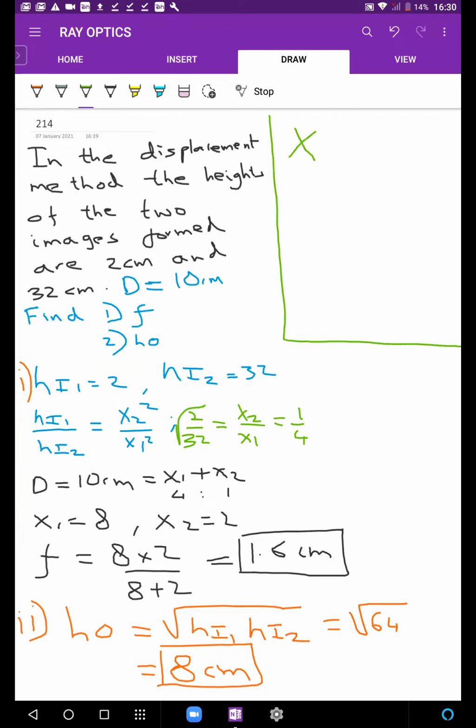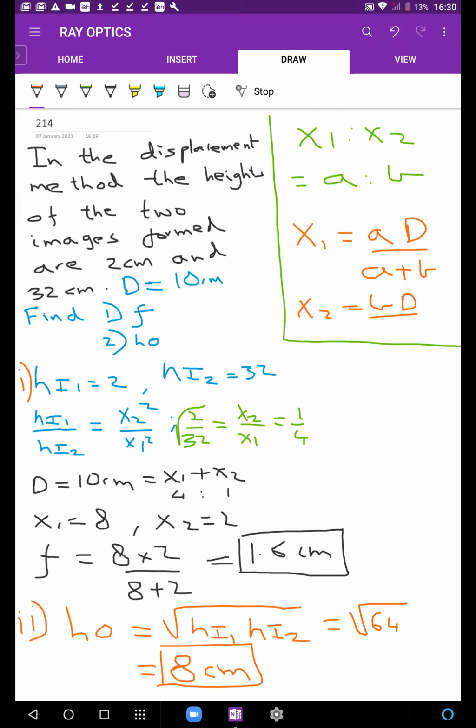So if you want to divide D, let's work with D now, let's say x1, x2 is A:B, and you want to divide D in that ratio, then you can simply divide D like this. If you want to divide D in the ratio A:B, then do this: AD upon A plus B, and for the other one, BD upon A plus B. Okay?